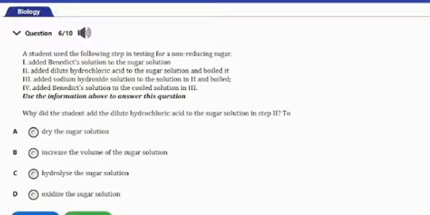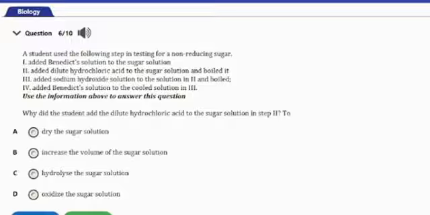IV, added Benedict solution to the cold solution in III. Use the information above to answer this question. Why did the student add the dilute hydrochloric acid to the sugar solution in step 2?